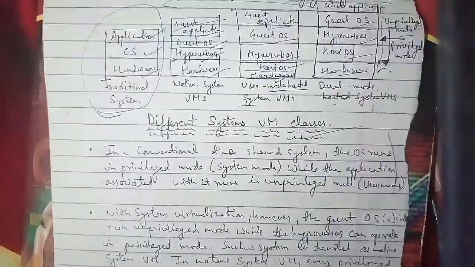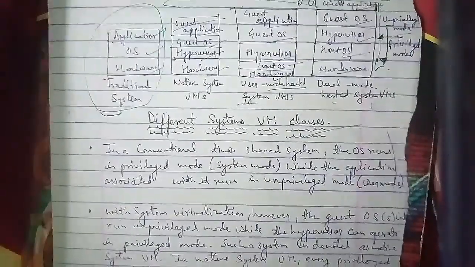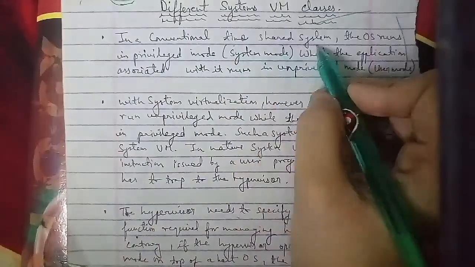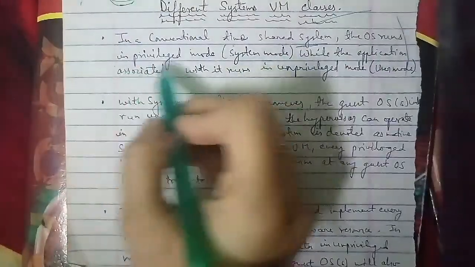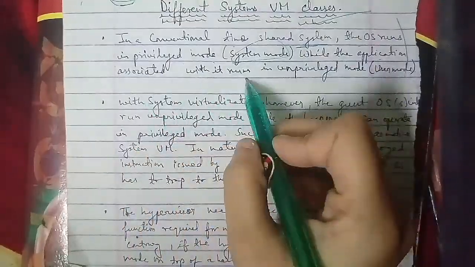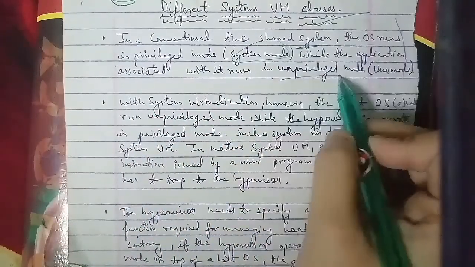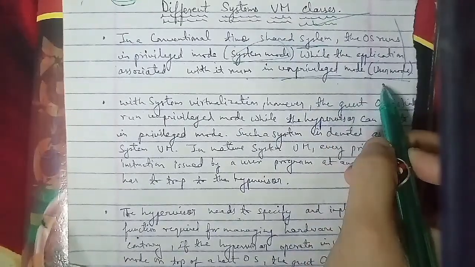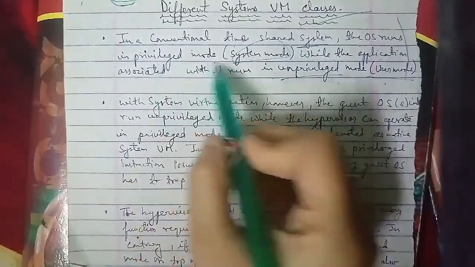The hypervisor needs to implement every function required for managing the hardware resources. In contrast, in a hosted system the hypervisor operates in the unprivileged mode on top of the host operating system, and the guest OS will also operate in the unprivileged mode. That is what you have to understand about the virtual machine, the privileged mode and the unprivileged mode.